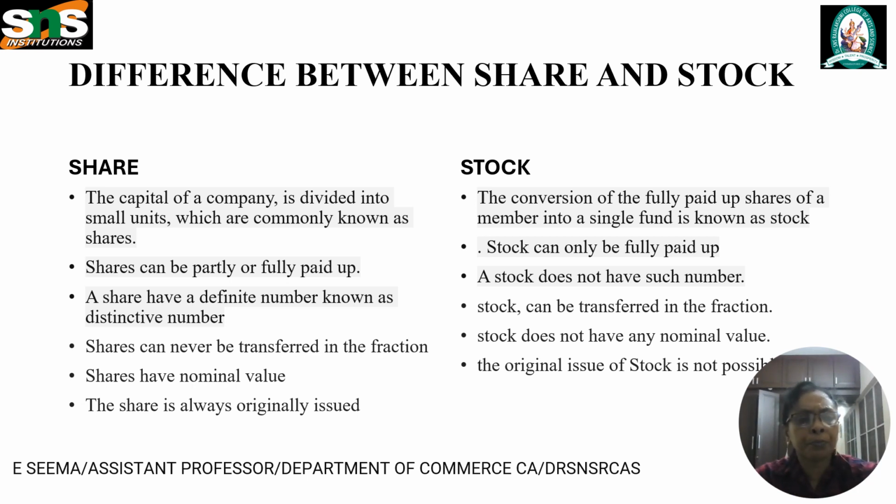For example, the total capital of a company is rupees 20 crore. It may consist of 2 crore shares of 10 each and 20 each of share of 1 each. Shares are the means of raising capital by companies. A share is a financial instrument which represents an interest in the ownership of a company. Shareholders are the owners of a company and each share denotes a part of the ownership.